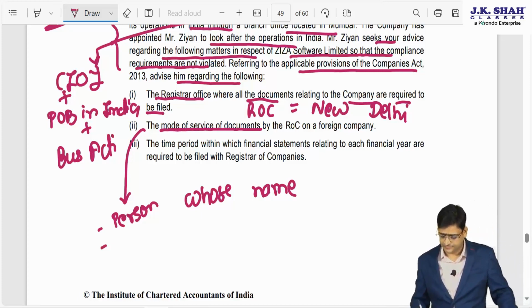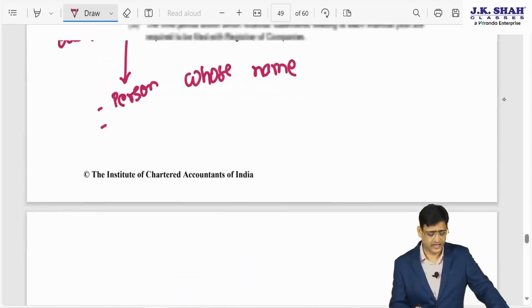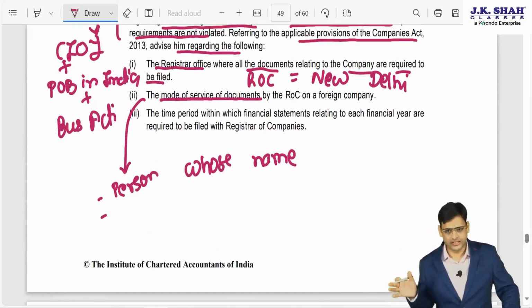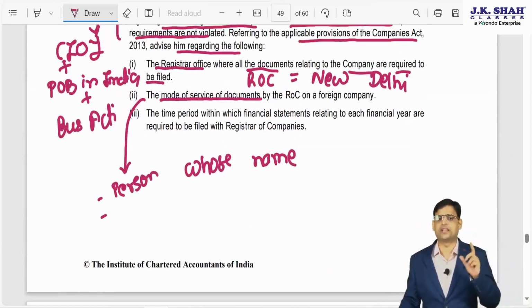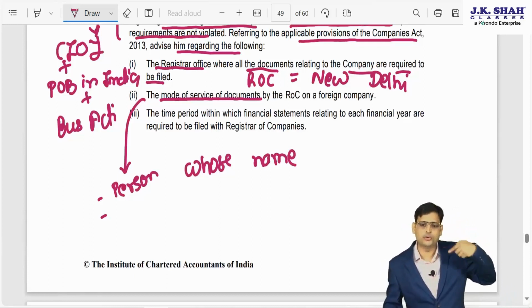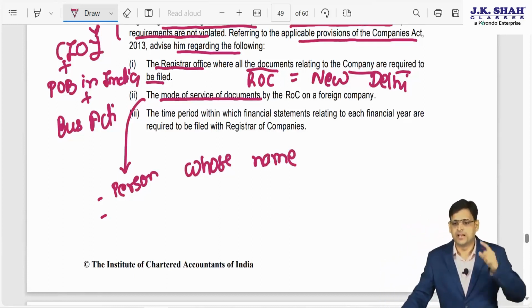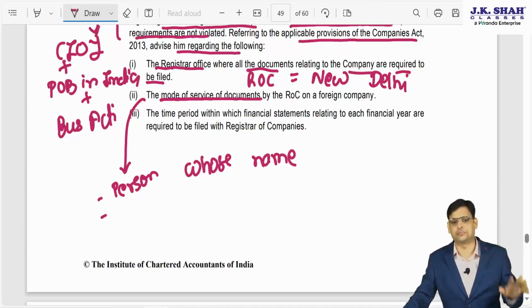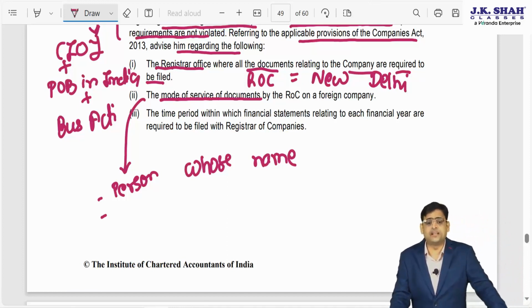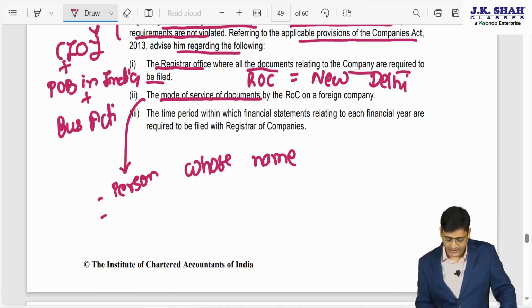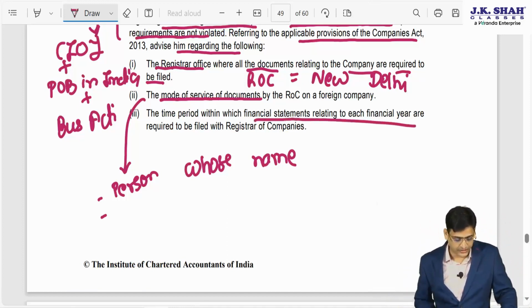So you have to write that. See, I am not writing all detailed answers and everything. All that is already there in your solution. What I am trying to tell you is how you have to think before answering, in what way you can interlink the provisions. The time period within which financial statement relating to each financial year is required to be filed to the ROC.